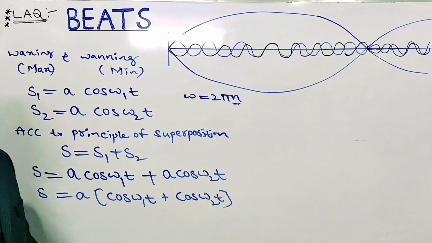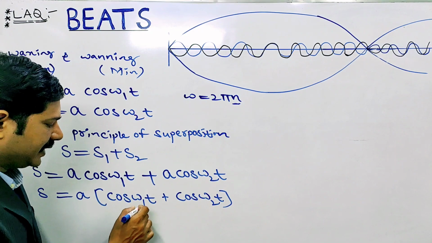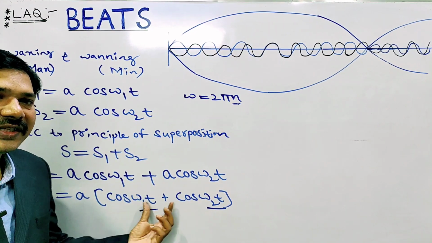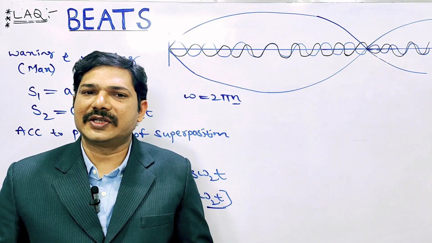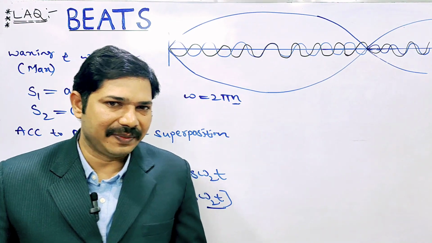This is of the type cos A plus cos B. The formula for cos A plus cos B is 2 cos of (A plus B) by 2 into cos of (A minus B) by 2.